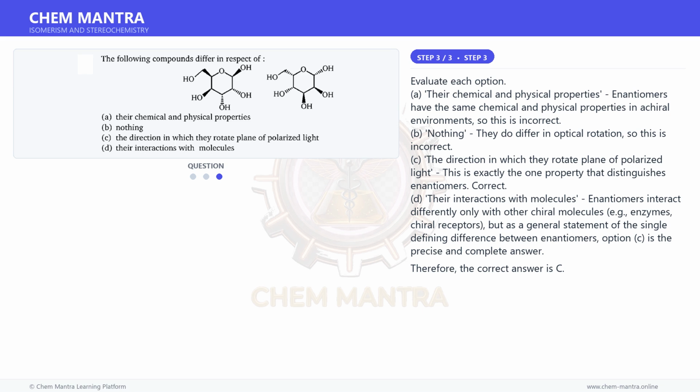C. The direction in which they rotate plane of polarized light, this is exactly the one property that distinguishes enantiomers. Correct. D. Their interactions with molecules. Enantiomers interact differently only with other chiral molecules, example, enzymes, chiral receptors, but as a general statement of the single defining difference between enantiomers, option C is the precise and complete answer.